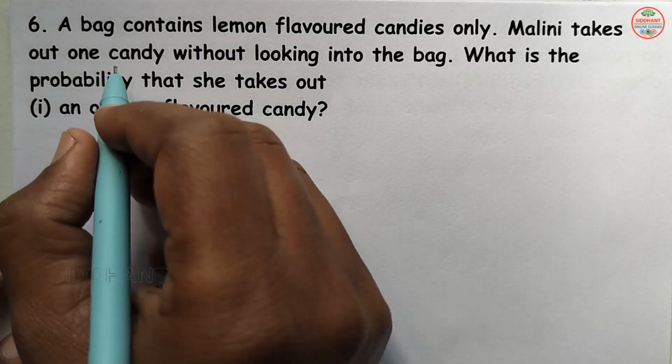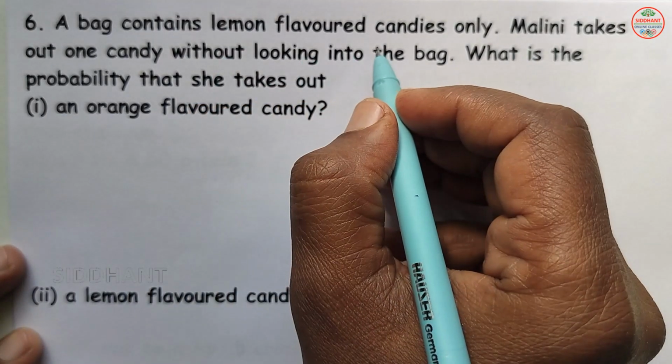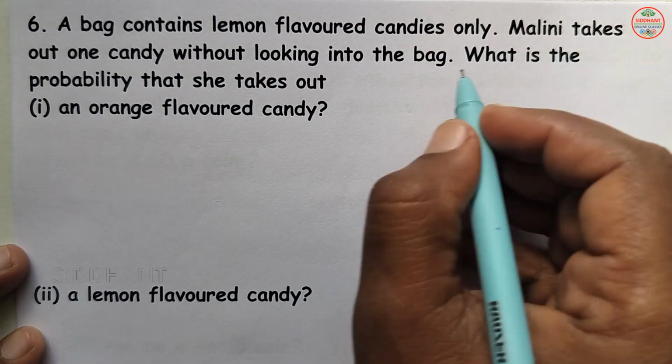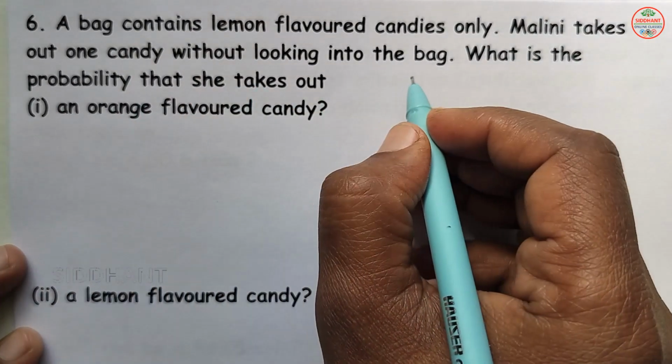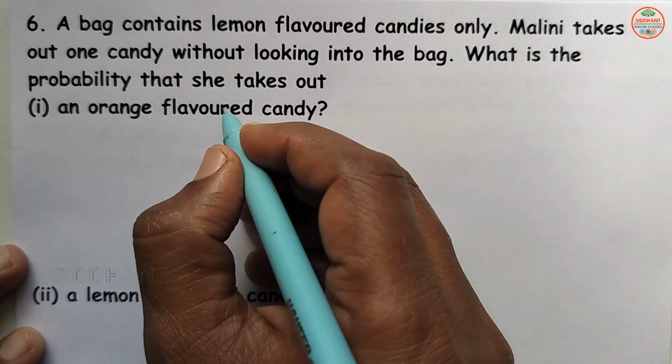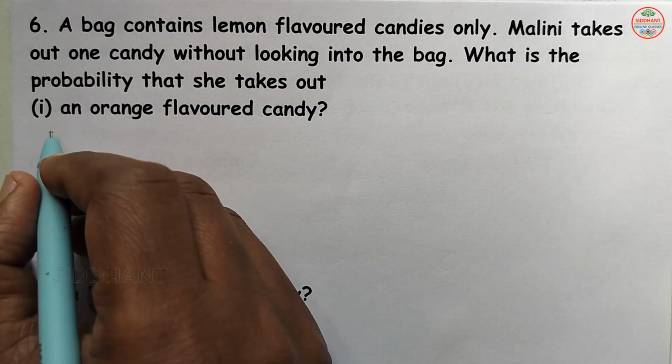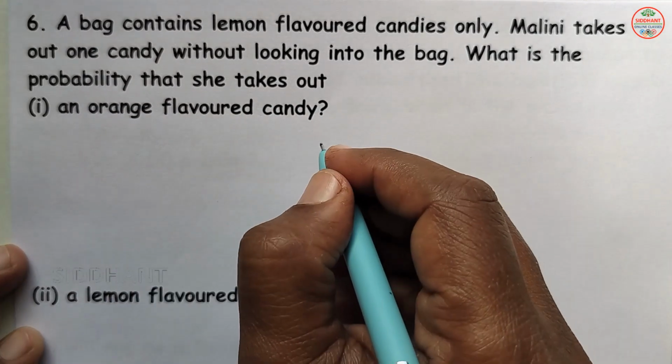Question number 6. A bag contains lemon flavored candies only. Malini takes out one candy without looking into the bag. What is the probability that she takes, first one, an orange flavored candy?